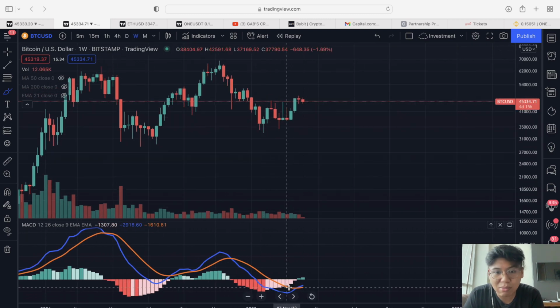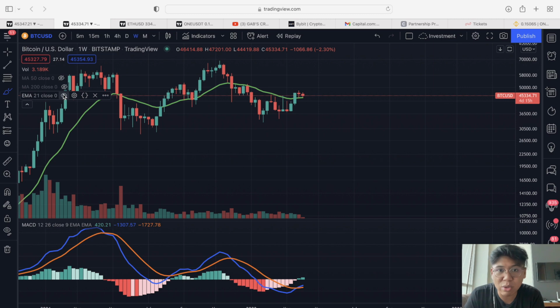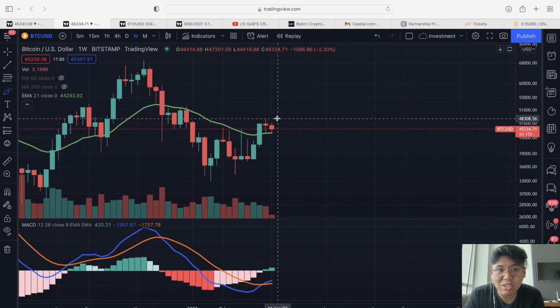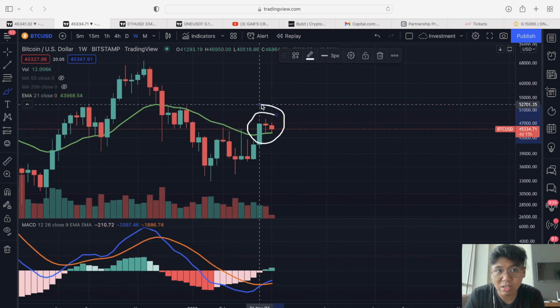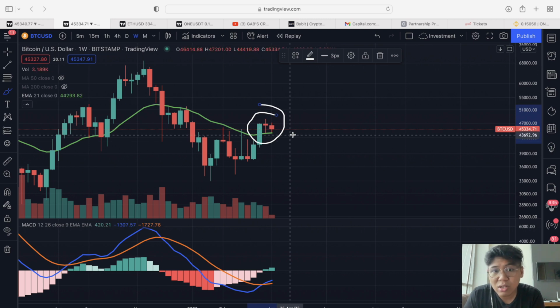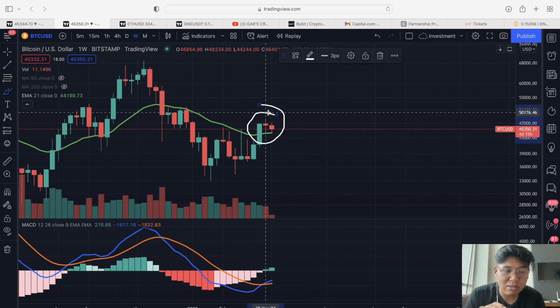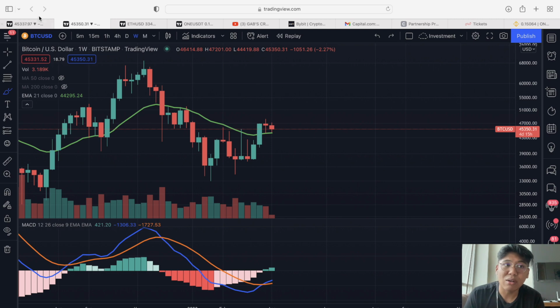You can see na nagkaroon tayo ng bullish cross and then we are above the 21-week EMA, and the 21-week EMA is currently acting as a support area right now with the Bitcoin price. So right now, 43K or 44.3K is actually acting as a very strong support. So right now, that is what we have to monitor with the Bitcoin price.